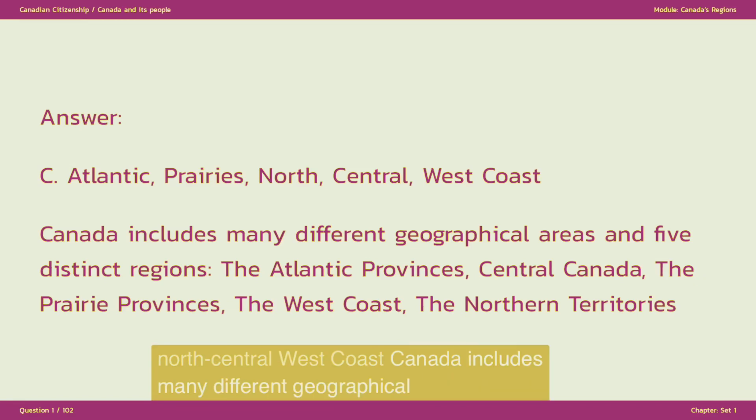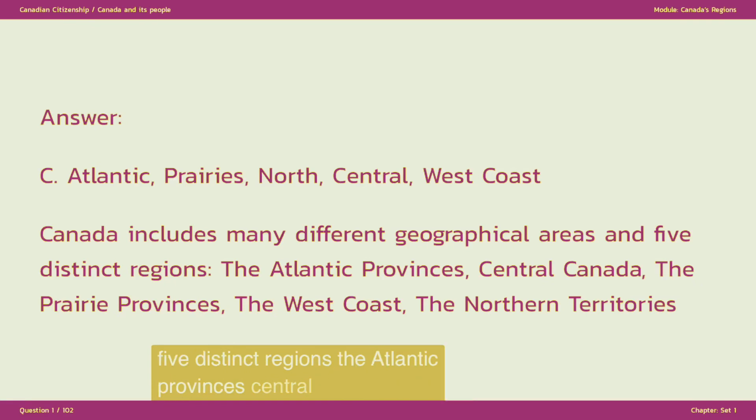Canada includes many different geographical areas and 5 distinct regions: the Atlantic Provinces, Central Canada, the Prairie Provinces, the West Coast, the Northern Territories.